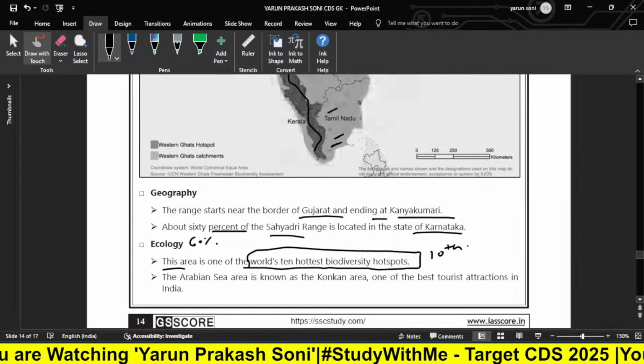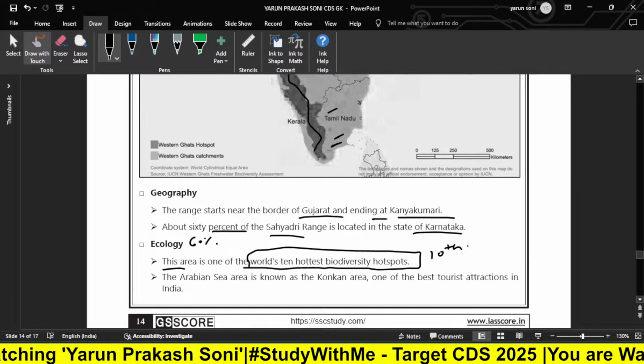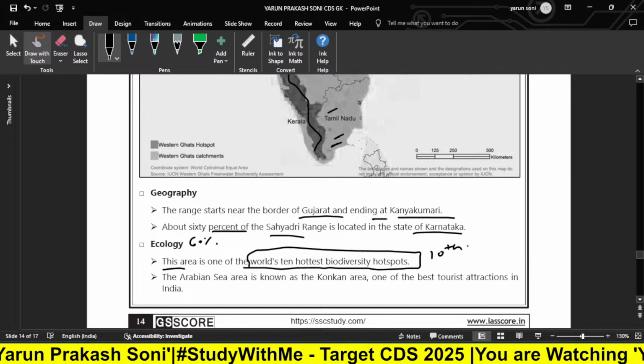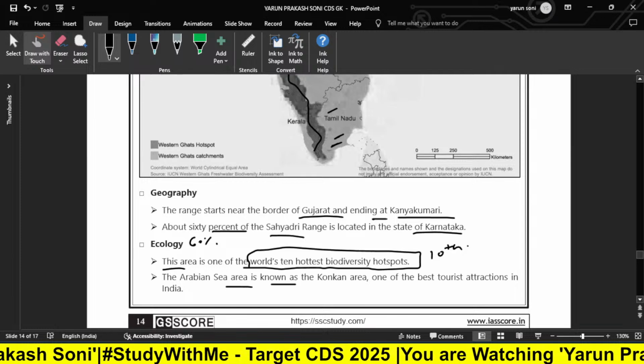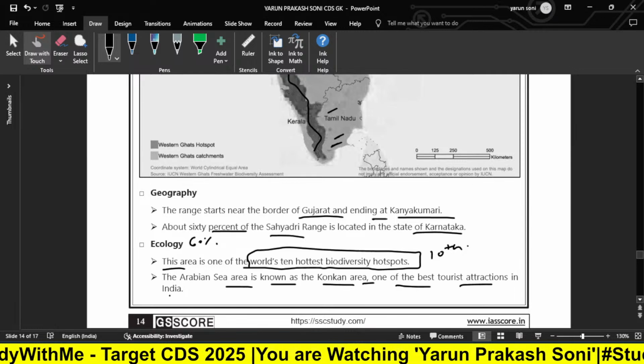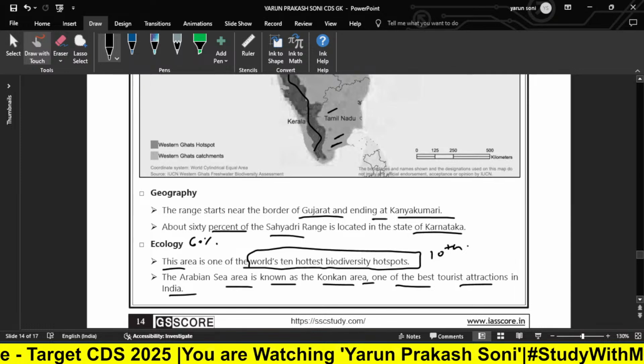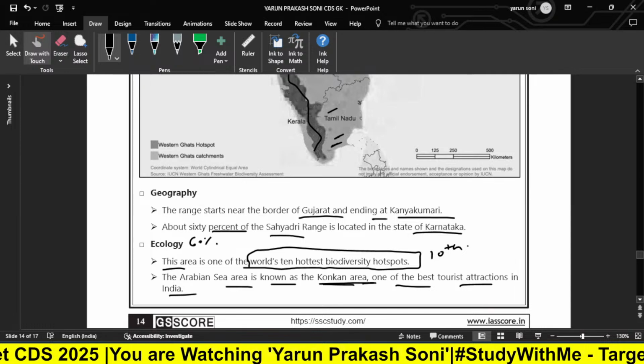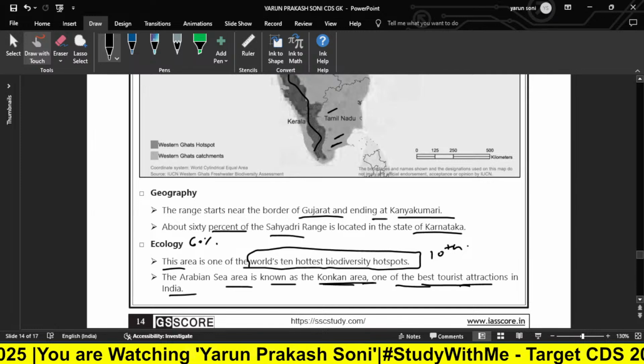The Arabian Sea area is known as the Konkan area, one of the best tourist attractions in India. Okay, so Arabian Sea area इसको बोलते हैं कोंकण एरिया को और ये हमारा बेस्ट टूरिस्ट अट्रैक्शन है इंडिया में.